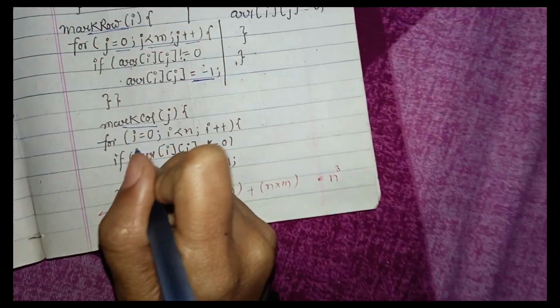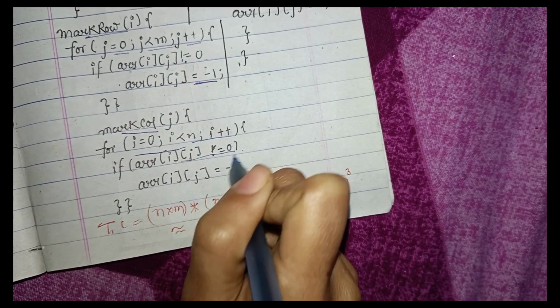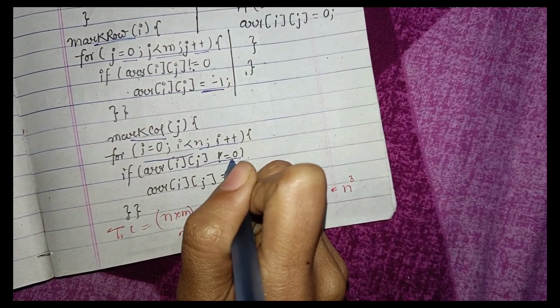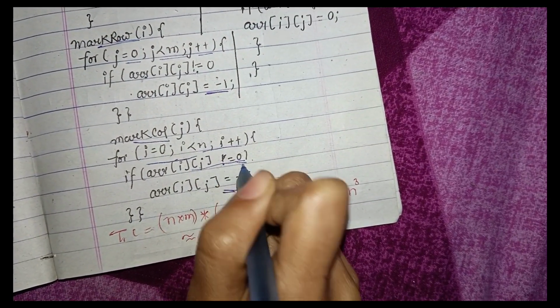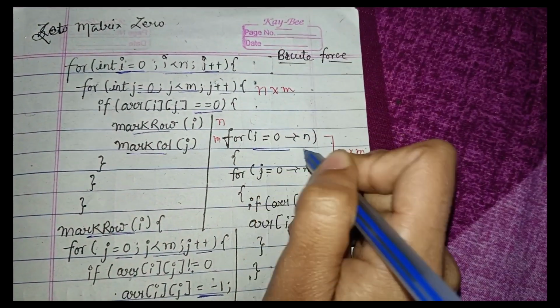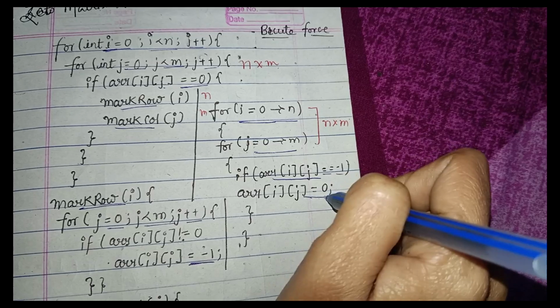And if the mark column is equal to 0 and it's not equal to, then we will make it -1. Okay, if it is equal to 0 and is not equal to, then -1. And how can we do? If i is equal to n and n, if r is equal to -1, then we make it -1.